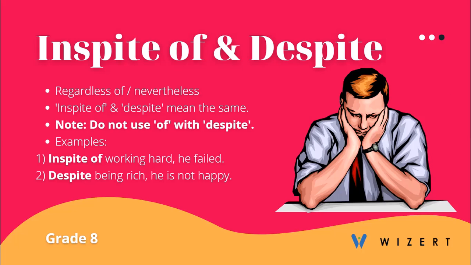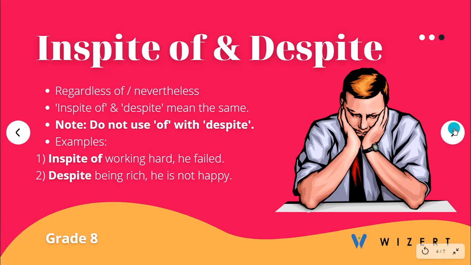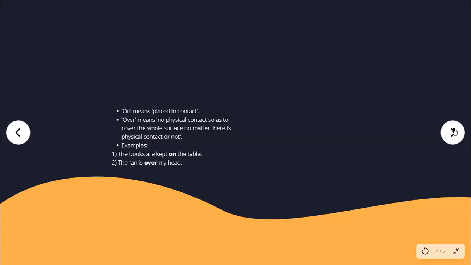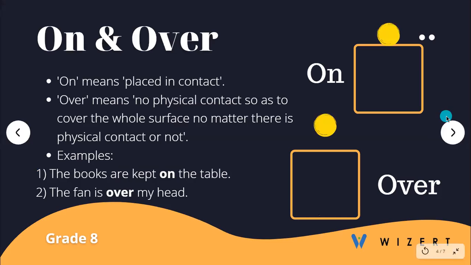Moving forward, on and over. On means placed in contact and over means no physical contact so as to cover the whole surface, no matter whether there is physical contact or not. In order to understand both these statements, please look at both the images.